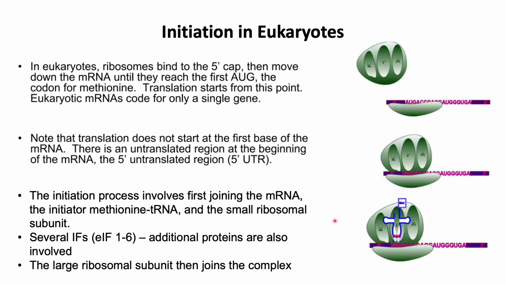So the initiation process, like we just saw, involves the joining of the mRNA, the initiator methionine-loaded tRNA, and the small ribosomal subunit. Here we have several initiation factors, 1 to 6, which are additional proteins involved. In prokaryotes, we just had 3 initiation factors, while in eukaryotes, we have 6. The large ribosomal subunit then joins the complex.